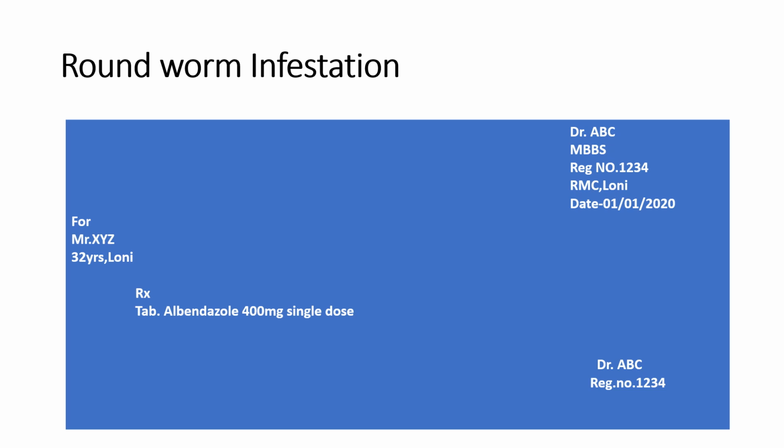Then adverse effects with albendazole. It can produce mild gastrointestinal disturbances, and on long-term therapy, it may cause alopecia, liver damage, and bone marrow depression. Then contraindication. It is contraindicated during pregnancy because of teratogenic effect. So this is the prescription for roundworm infestation: tablet albendazole 400 milligram single dose. And we can give mebendazole in treatment of roundworm infestation. It is an alternative drug.